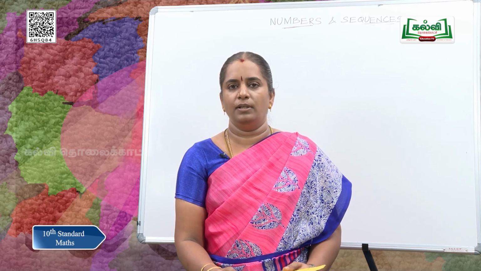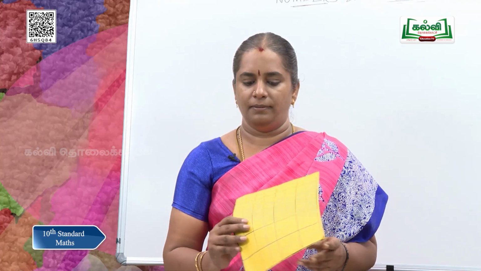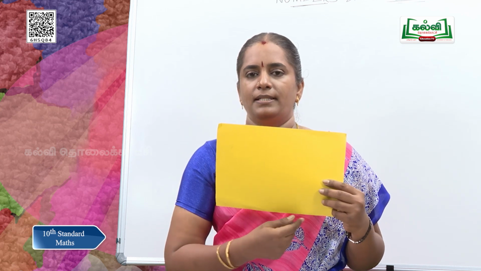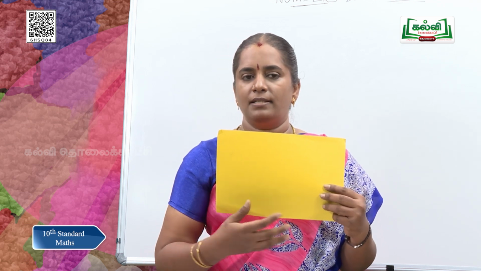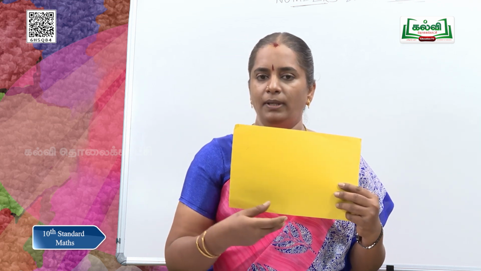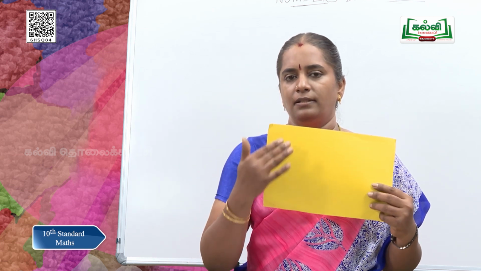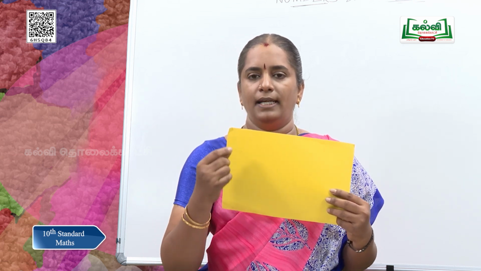Now, using this Euclid's division lemma, children, we are going to perform an activity using this chart. I have brought a chart which is a rectangle in shape whose length and breadth are 12 and 8 units. Now, we are going to find out the common divisors of 12 and 8. What do you mean by common divisor? Yes, that should divide both 12 and 8. Further, we are going to find out which is the greatest common divisor, that is GCD or HCF.